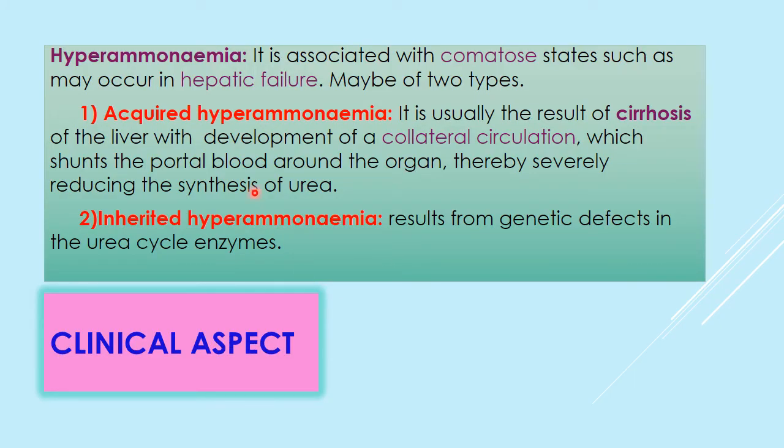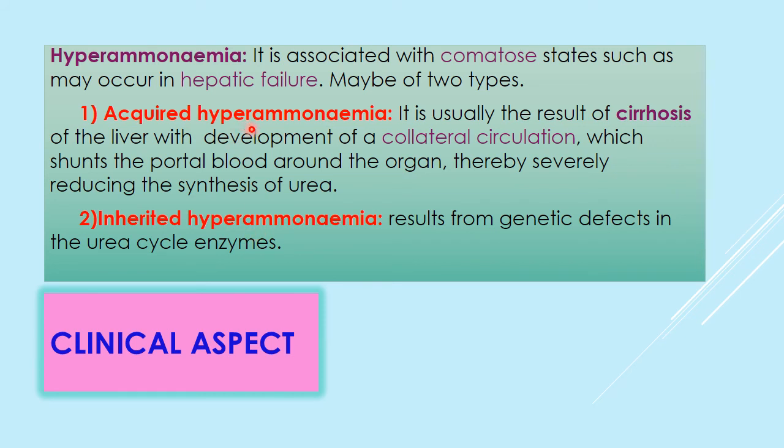Clinically we can see hyperammonemia, that is the increase in the level of ammonia in blood. It is associated with a comatose stage, and it may occur in hepatic failure. It is of two types, that is acquired hyperammonemia and inherited hyperammonemia. Inherited, we all know, is the deficiency of enzymes of the urea cycle, that is inherited, an inborn error.